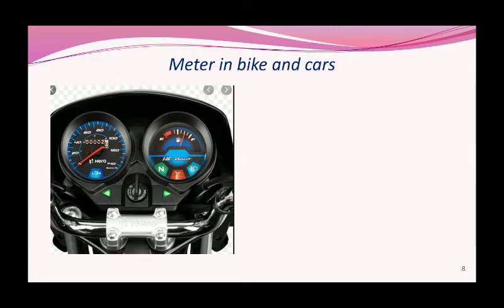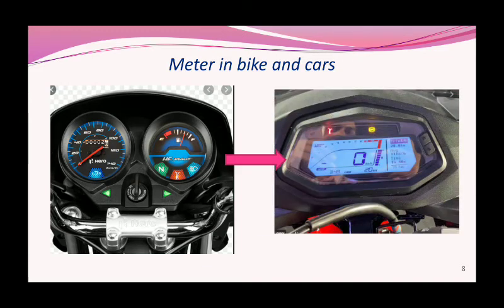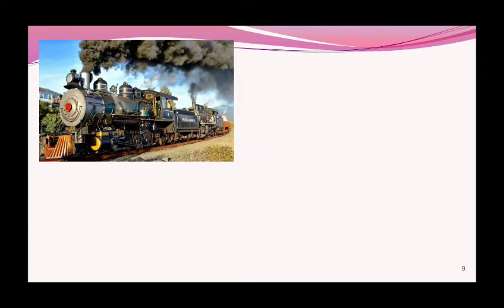Another example we can take is the meters of two-wheelers and cars. As you can see, these are analog meters that show the speed, kilometers and fuel level of the motor or bike. But this is a complete digital screen on which we get the exact values. This is the advancement in technology implemented in automobile or mechanical engineering. That's why we are studying this subject.